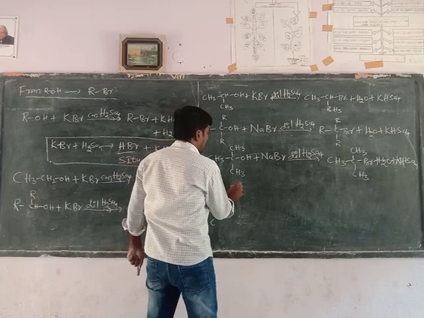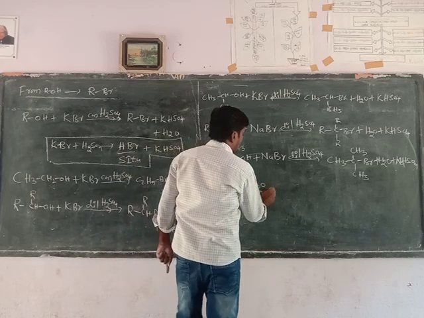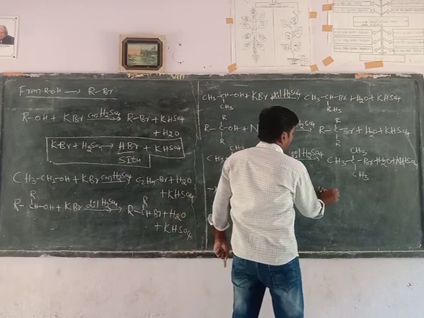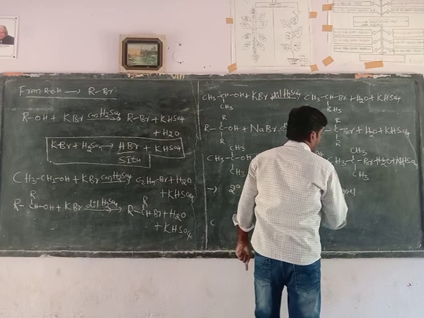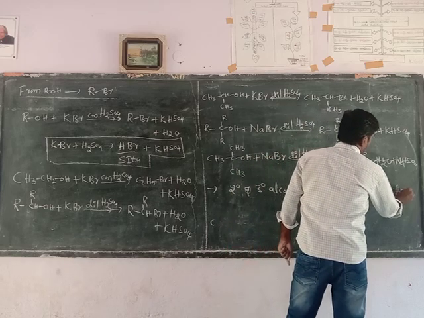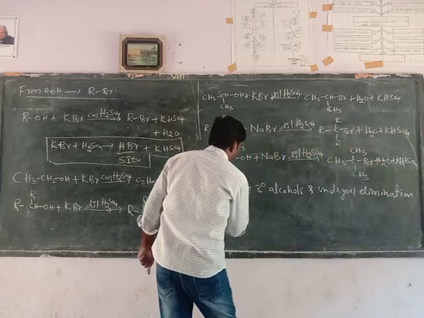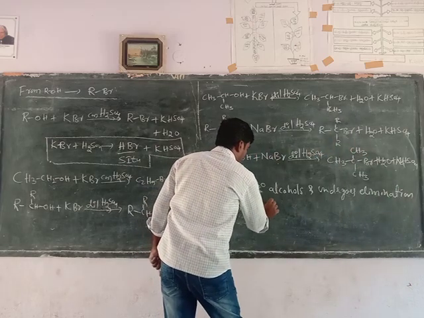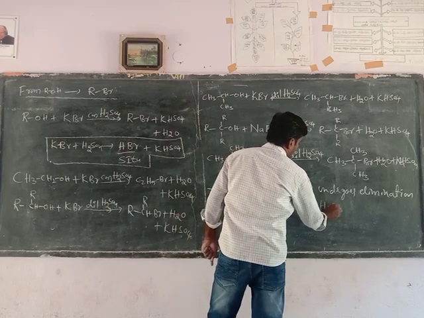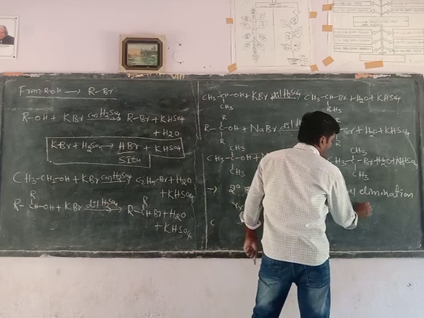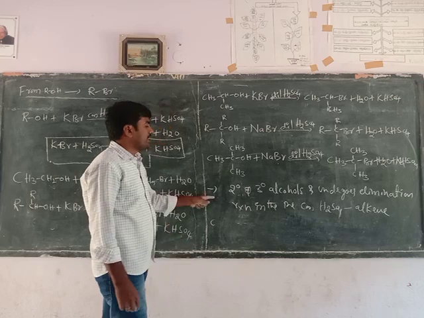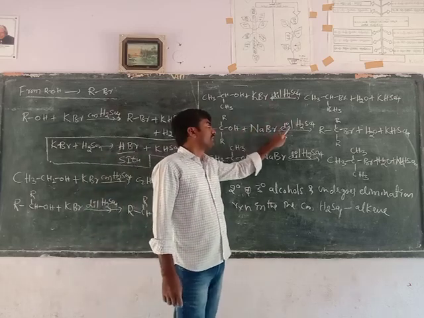Because secondary and tertiary alcohols undergo an elimination reaction in the presence of concentrated sulfuric acid to form alkenes. That's why the secondary and tertiary alcohols react in the presence of dilute sulfuric acid.